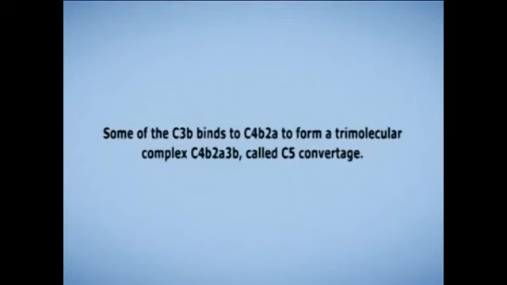Of the smaller fragments from C4 cleavage, C4a is an anaphylatoxin, or mediator of inflammation, which does not participate directly in the complement cascade. The native C3 component consists of two polypeptide chains, alpha and beta. Hydrolysis of a short fragment, C3a, from the amino terminus of the alpha chain by the C3 convertase generates C3b. Some of the C3b binds to C4b2a to form a trimolecular complex,